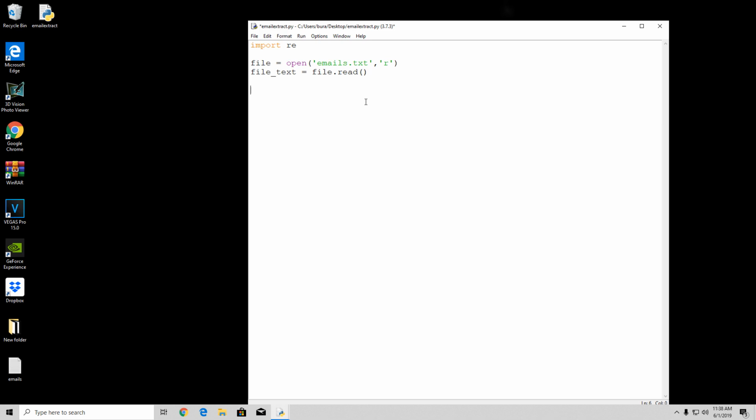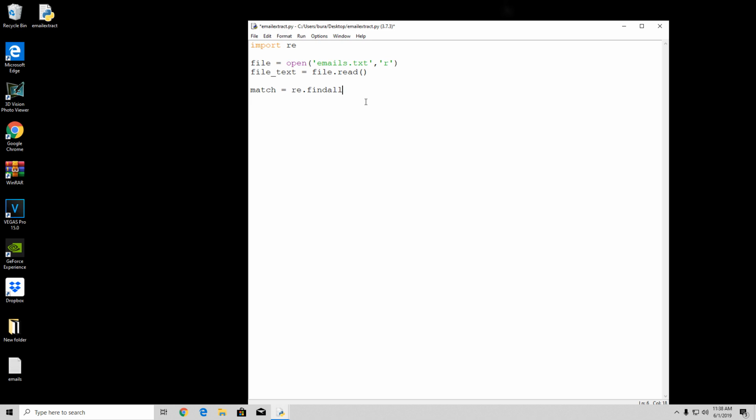Now right here, this might actually be a little bit harder syntax than before. Of course, you will see it right here, so let me just show you. If you just type here match equals re.findall, what the findall function basically does is it is the function that will search for multiple matches and not just one.